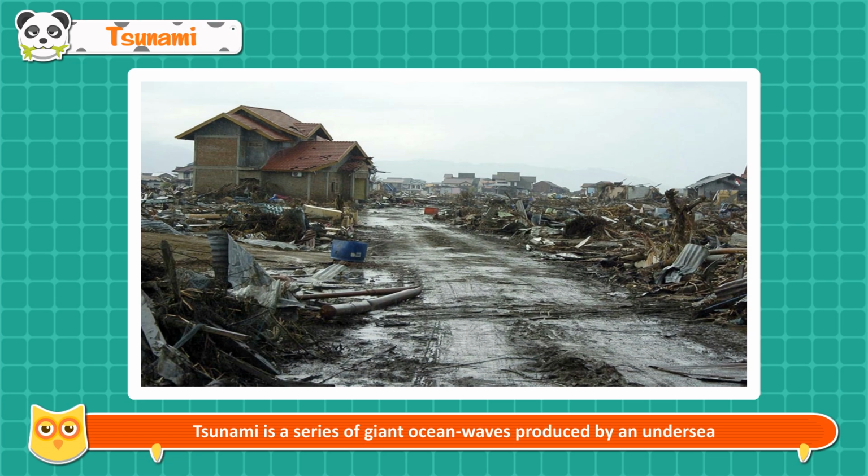Tsunami. Tsunami is a series of giant ocean waves produced by an undersea earthquake or volcanic eruption. These waves, at times 30 meters high and 200 kilometers long, traveling at a speed of 250 to 900 kilometers per hour across entire oceans, can hit seaside habitations and cause enormous harm to both life and property.